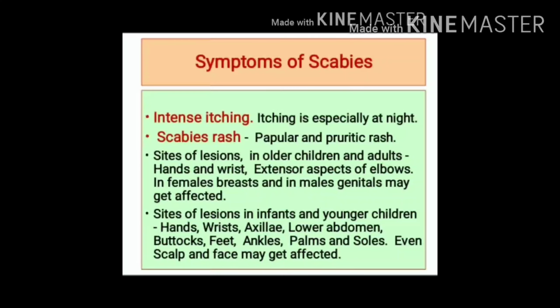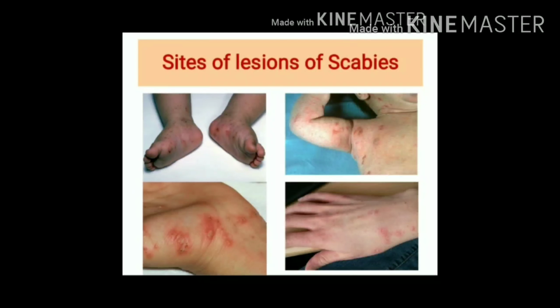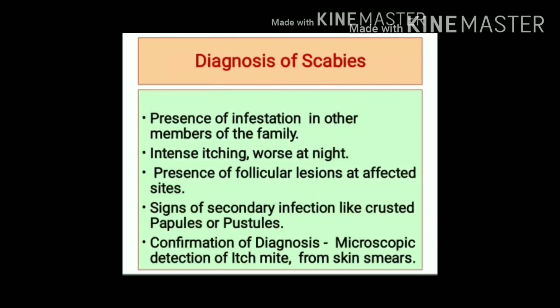In infants and younger children, in addition to the above mentioned sites, lesions can be observed in axilla, on lower abdomen, on the buttocks or feet, ankles, palms, soles, and even scalp or face may get involved. In this slide, you can see few sites of lesions of scabies.